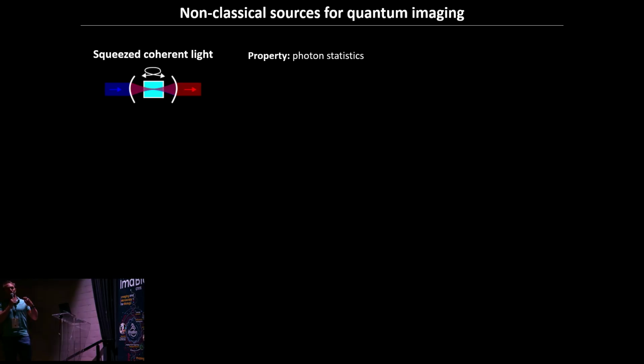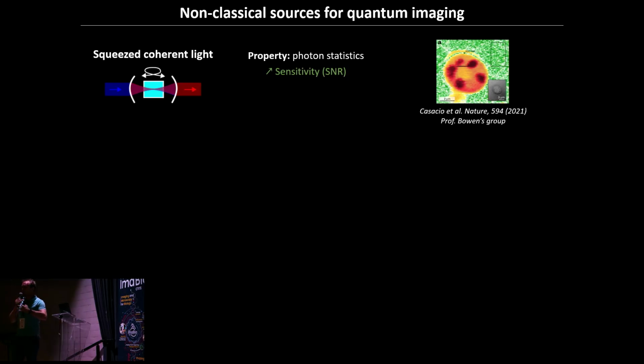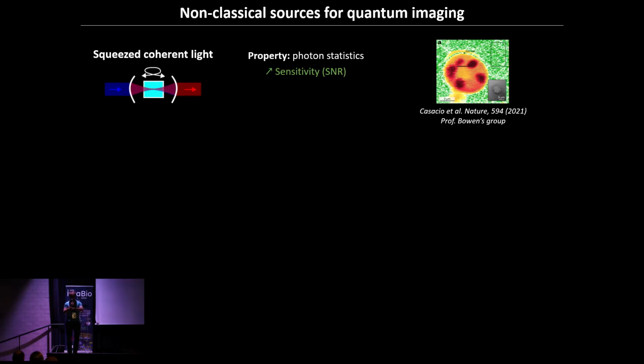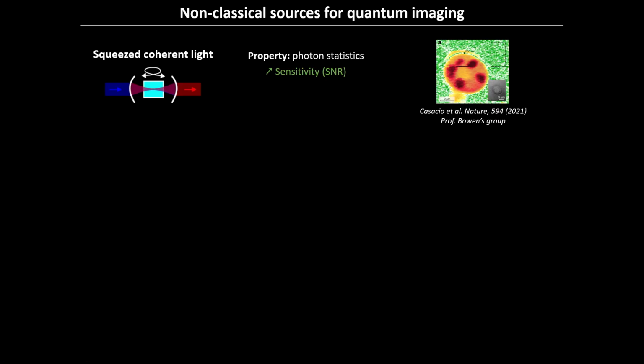So if you can build an imaging system that has a contrast mechanism based on the amplitude or the phase of the light that you are using, and you can also measure at the shot noise limit, you can effectively operate at sub-shot noise, making imaging at sub-shot noise and increasing the signal-to-noise ratio at the output. This example is a recent one where they developed a coherent Raman scanning microscope using a squeezed laser at the input, a squeezed coherent state, instead of a classical laser. And they have shown that you can indeed increase the SNR in this kind of microscope by doing that.